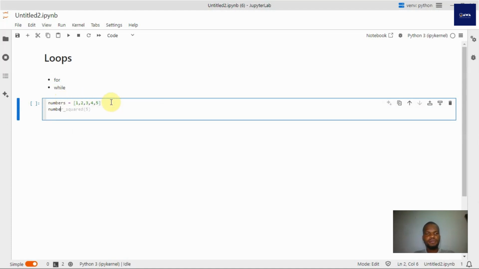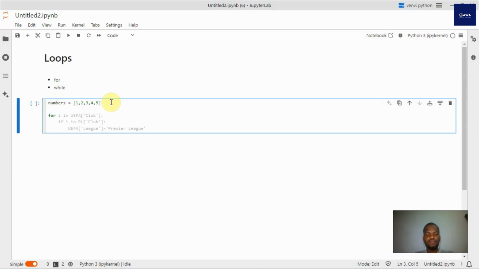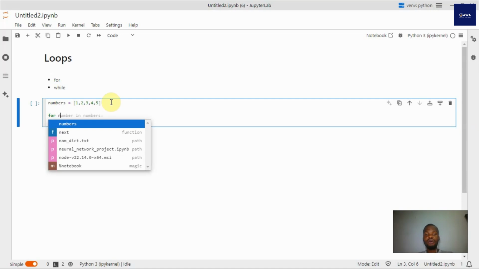For the for loop you need what you're going to call an iterator, which is that particular item you're going to use to go through each item in the loop. Think of it this way: in my basket of balls, I need to pick a ball each time.